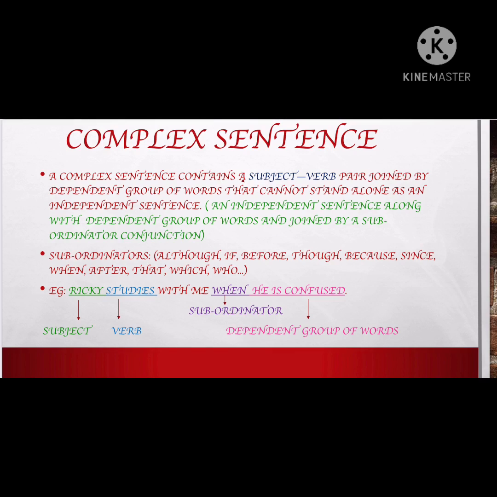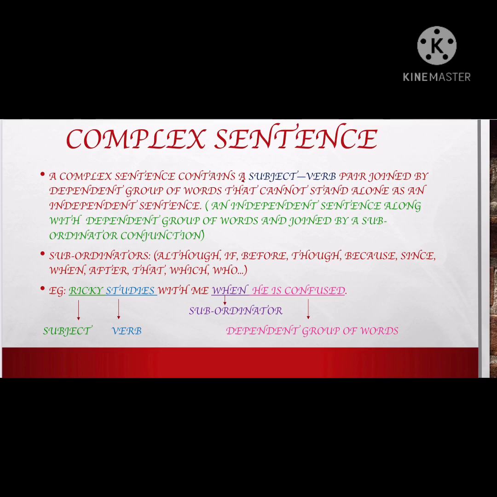Apart from this, you have to learn by heart all the others which start with the WH words, like when, which, what, who, whom. All these are subordinators. So half of the subordinating conjunctions are the ones which start with WH, and the rest half is flashing on your screen, which you have to learn by heart: although, if, before, though, because, since, after, that, etc. Now let us learn more through an example.